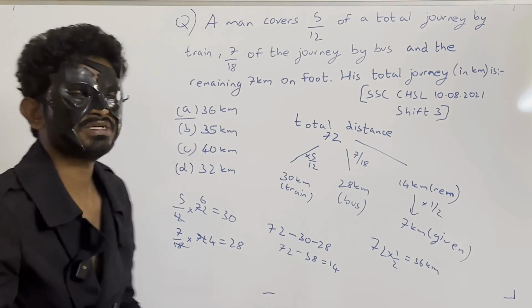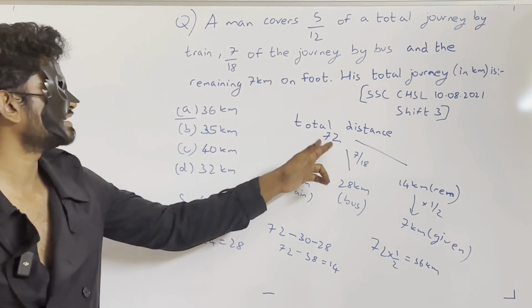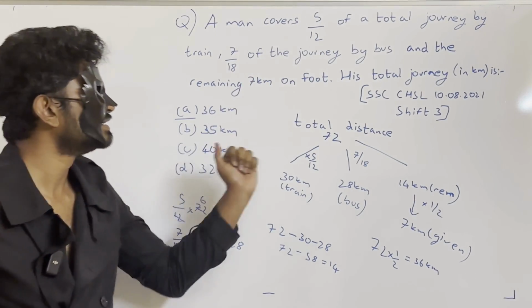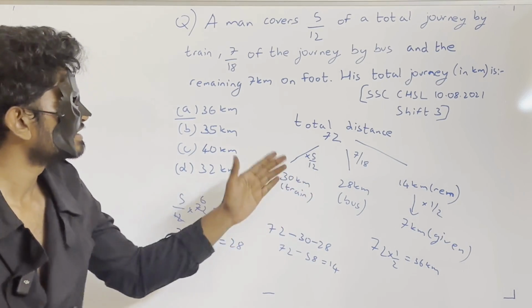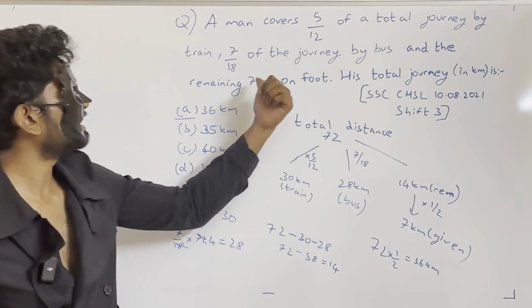Now you might also get a doubt that instead of taking 72, you can take 36 directly, right? Because 36 is also a multiple of 12, 36 is also a multiple of 18. Yeah, you can directly take 36. Then what will be remaining? 7 kilometers will be remaining, right? Then directly I will get the answer.